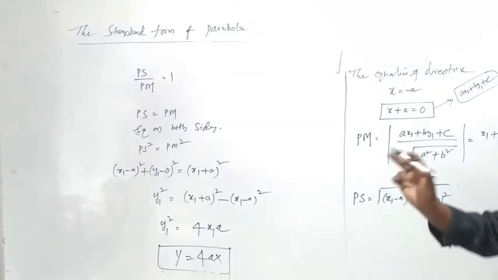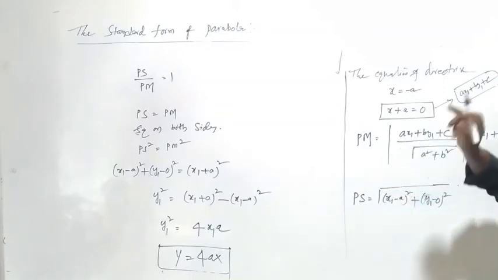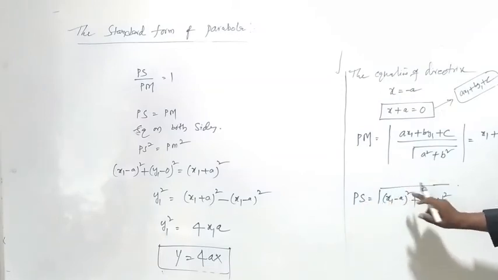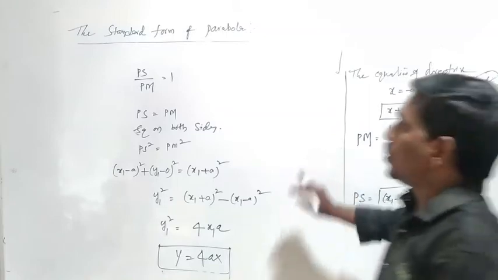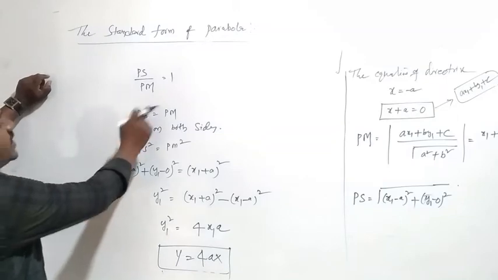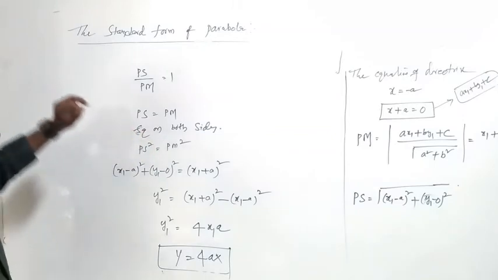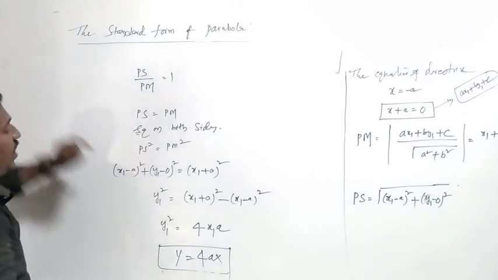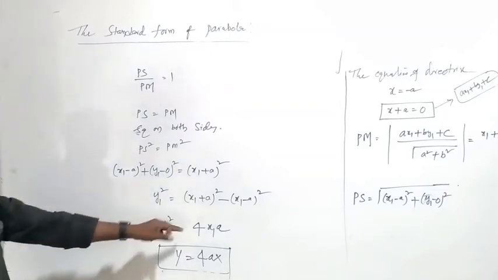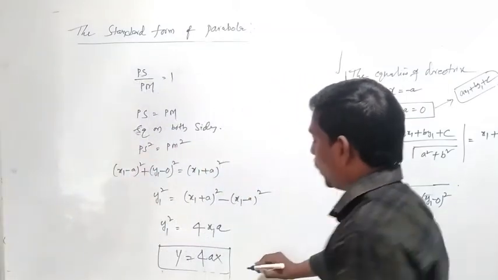Next, PS means the distance between P and S, the fixed point. PS is equal to root of x1 minus a whole square plus y1 minus 0 whole square. So we know that PS by PM equal to 1. By the cross multiplication, PS equal to PM. So squaring on both sides, PS square equal to PM square. So x1 minus a whole square plus y1 minus 0 whole square. By the simplification, y1 square equal to 4x1a. So we can simplify y square equal to 4ax. This is the standard form of parabola.